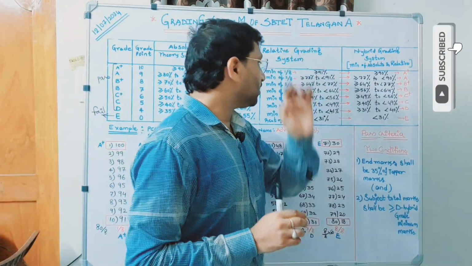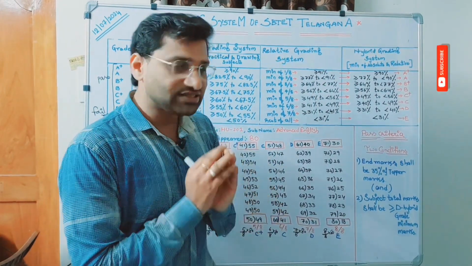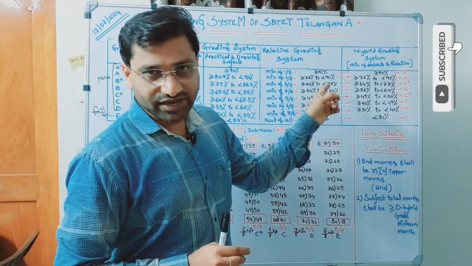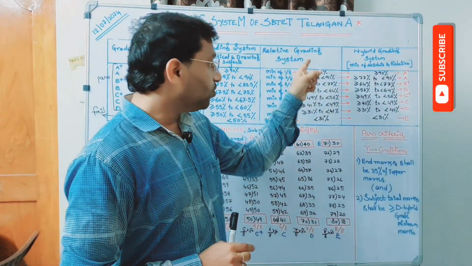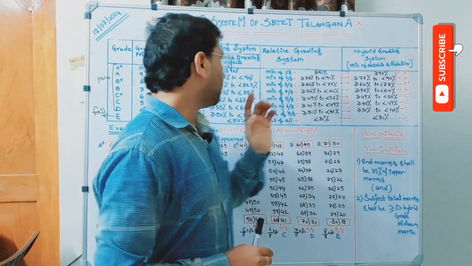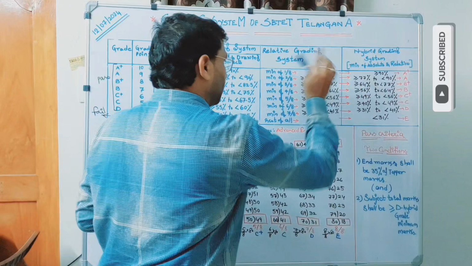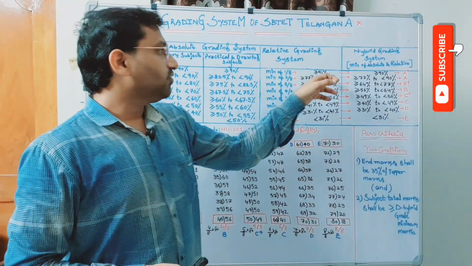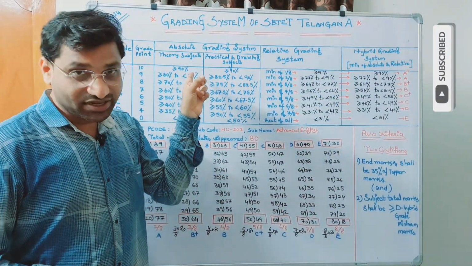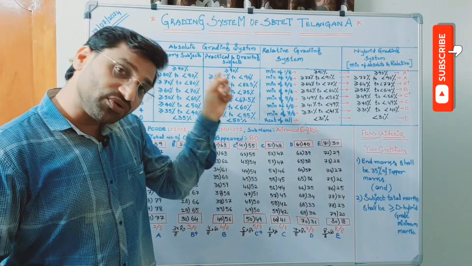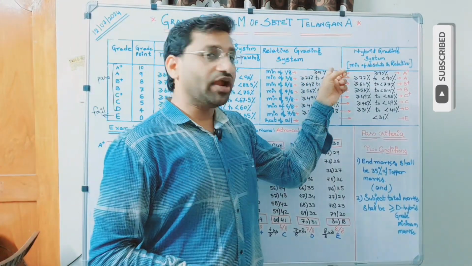If you consider relative grading system, it says that you can assign A plus grade to the candidates who secured more than or equal to 91%. Here it is only 90, but here it is 91. If you take this one, we are ignoring 90%. That means we are ignoring the candidates who secured 90, because it is starting from 91 only.